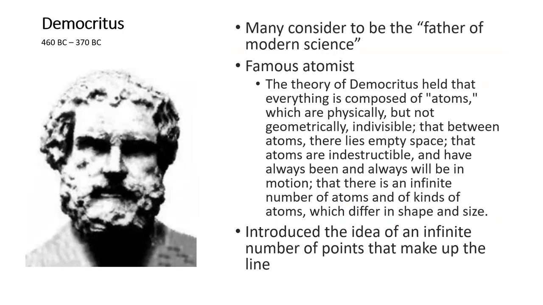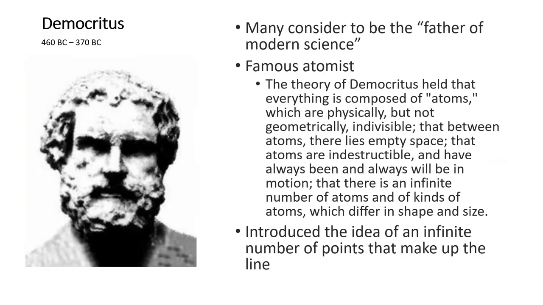There we go. Democritus, many consider to be the father of modern science. He was a famous atomist, though I guess at this point we don't have the word atom until he comes up with it. The theory of Democritus held that everything is composed of atoms, which are physical but not geometrically indivisible. That between atoms there lies empty space, that atoms are indestructible and have always been and always will be in motion, that there is an infinite number of atoms and of kinds of atoms which differ in shape and size. So he introduced the idea of an infinite number of points that make up the line.